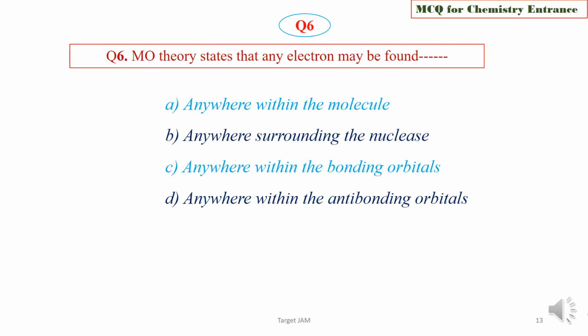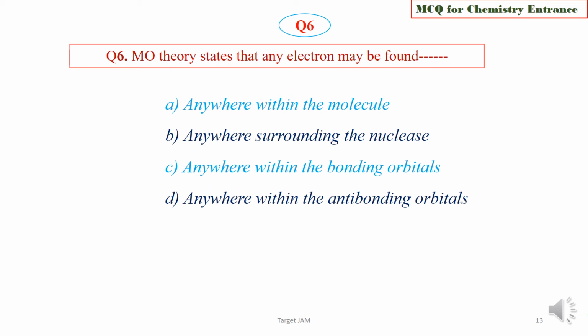Question 6. MO theory states that any electron may be found: option A, anywhere within the molecule. Option B, anywhere surrounding the molecule. Option C, anywhere within the bonding orbitals. Option D, anywhere within the anti-bonding orbitals.